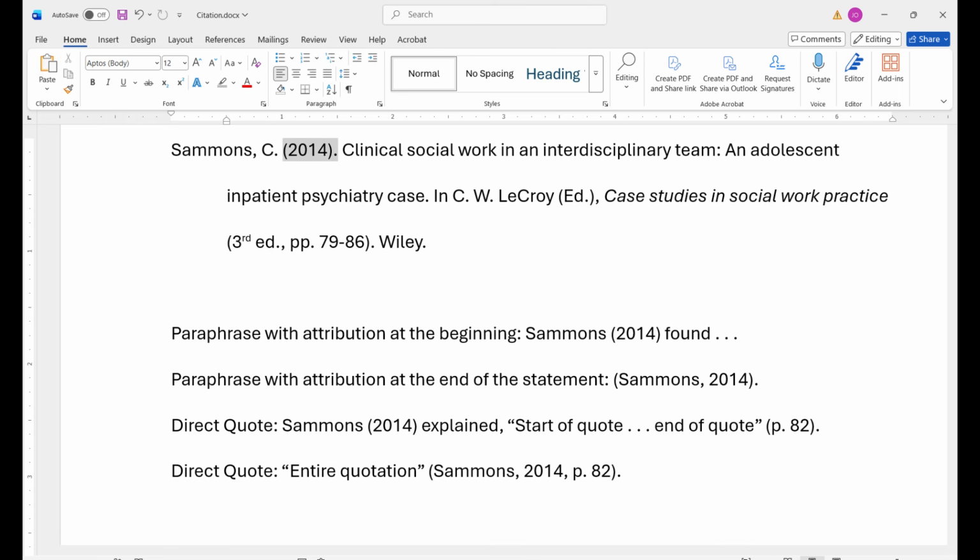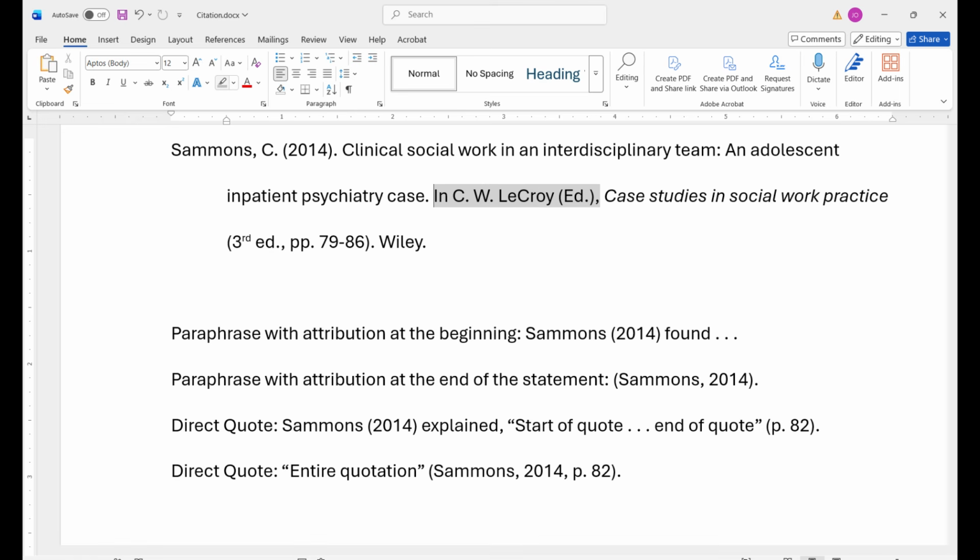Put a period and space after all initials. Secondly, we'll add a date. Since this is a book, there's only a year listed. The year will be in parentheses followed by a period after the closing parenthesis, and is followed by a space. Next, the title of the chapter. Only capitalize the first letter of the first word, all proper nouns, any acronyms, and the first letter of a word following a colon. The chapter title is not italicized, but it is followed by a period and a space.